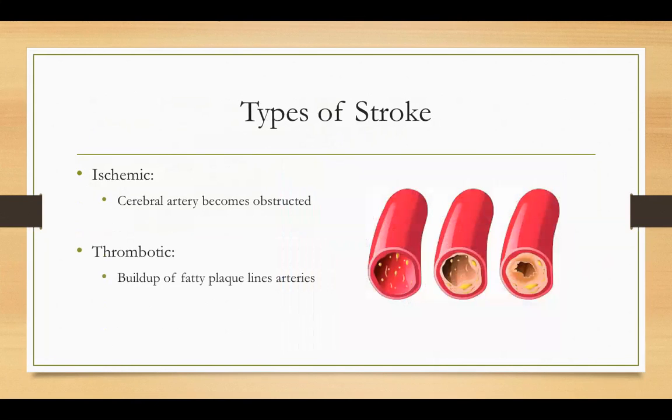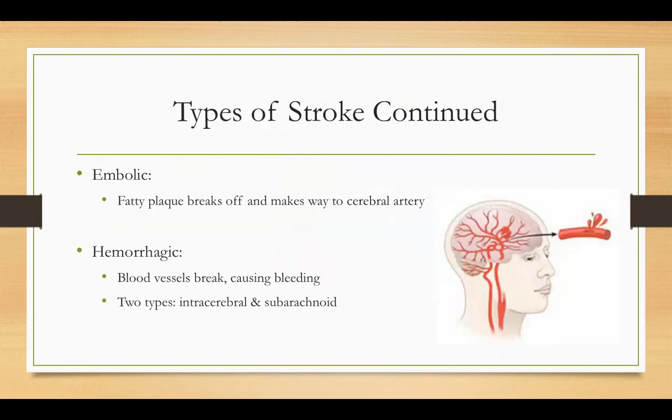An ischemic stroke occurs when the cerebral artery is obstructed. Thrombotic strokes occur when fat plaques make their home in the arteries, and these plaques increase the risk for a clot, and the clots that form can eventually cause a disruption in the blood flow within the artery. An embolic stroke occurs when a chunk of fatty plaque or a thrombus breaks off from an area in the body and moves to the cerebral arteries.